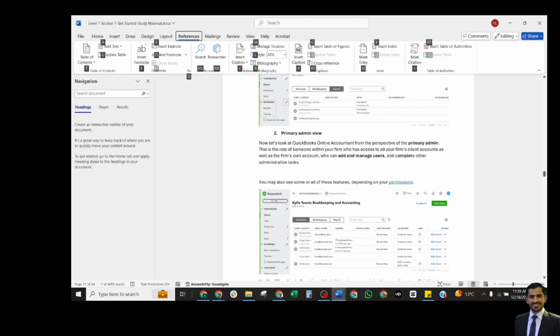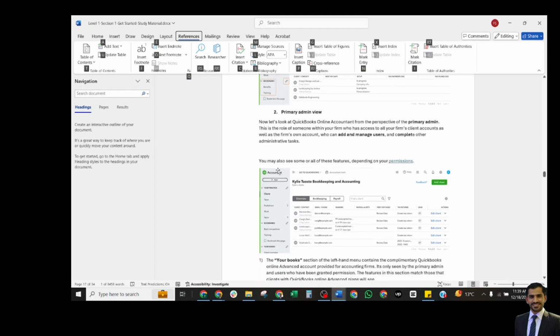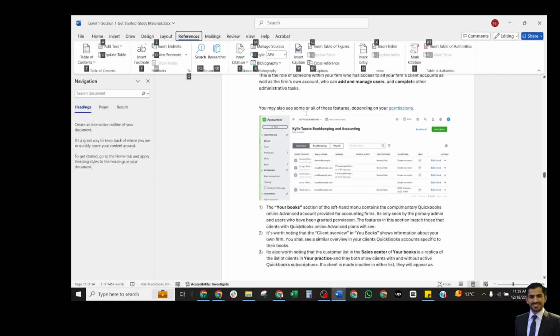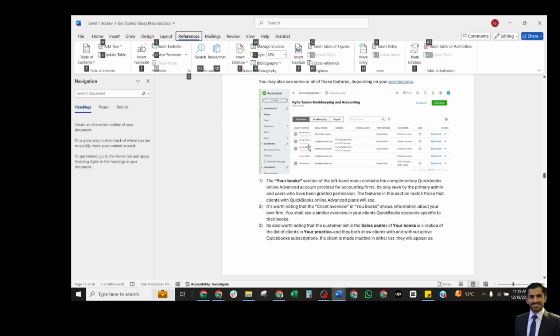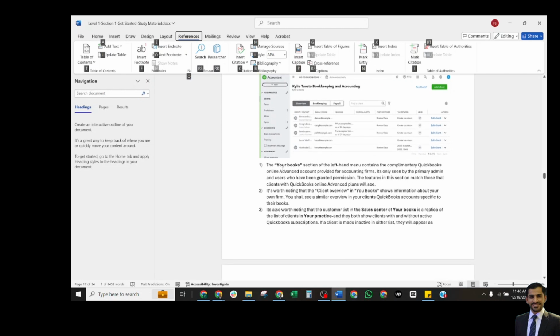Now let's look at QuickBooks Online Accountant from the perspective of the primary admin. This is the role of someone within your firm who has access to all your firm clients' accounts as well as the firm's own account, or who can add or manage users and complete other admin tasks. You may also see some or all of these features depending on your permissions. And this is the admin view. It's showing more options than the team of the firm has.